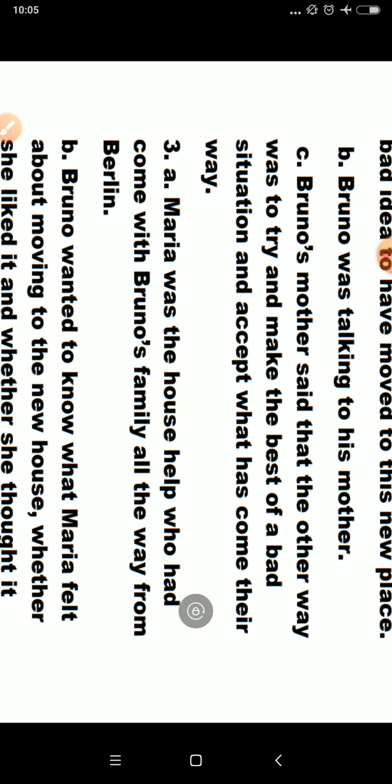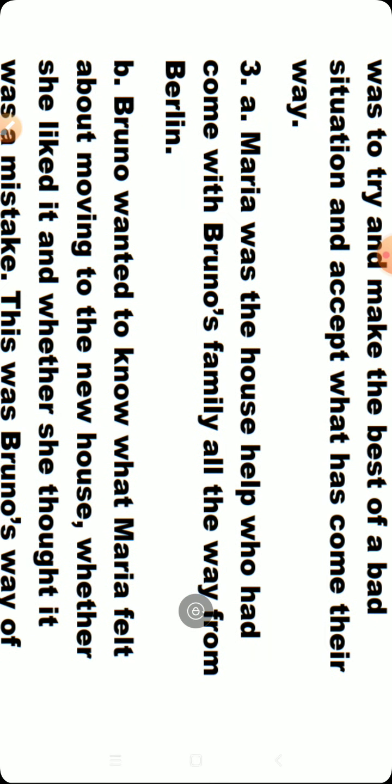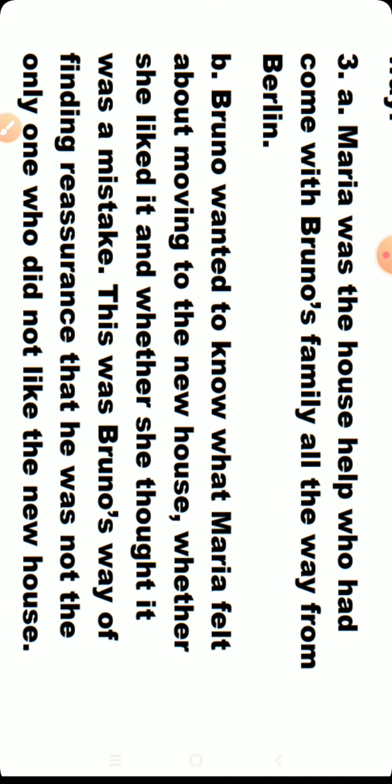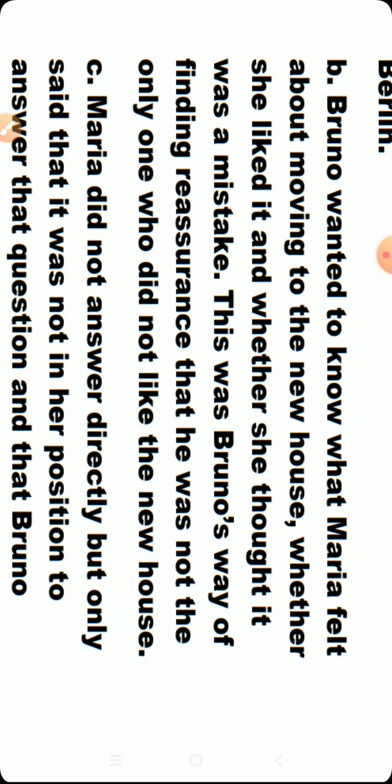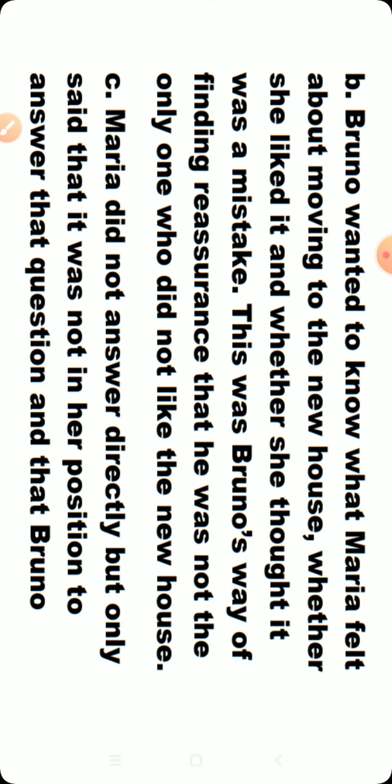Third A. Pay attention with me. The question is, who was Maria? Maria was the house help who had come with Bruno's family all the way from Berlin. This is our first answer completed. B. The question is, what did Bruno want to know and why? Bruno wanted to know what Maria felt about moving to a new house, whether she liked it and whether she thought it was a mistake. This was Bruno's way of finding reassurance that he was not the only one who did not like the new house. So like this we have completed the B answer.